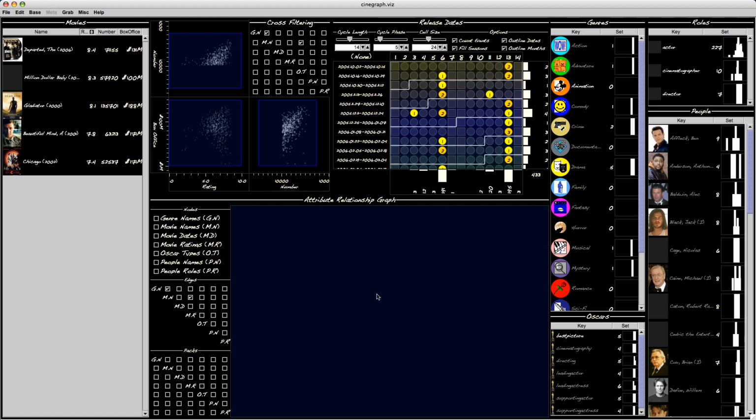Now what's going on here is there's an attribute relationship graph. This can be thought of as the second level in a data cube. It's essentially a multi-graph of co-occurrence relationships within and between the multiple tables that make up the Internet Movie Database.